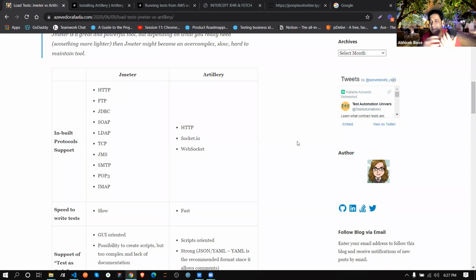Why I suggested going for Artillery instead of JMeter. This is the difference. FTP, JDBC, SOAP, LDAP, TCP, JMS, SMTP, POP3, IMAP, you are not going to test, correct? You are only going to test HTTP, like those API, fetch, etc. You are going to test socket or WebSocket at most.